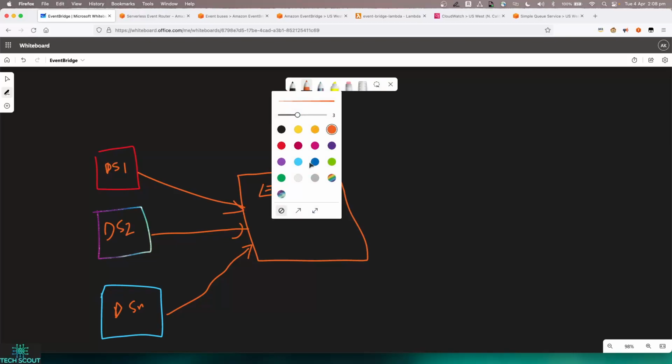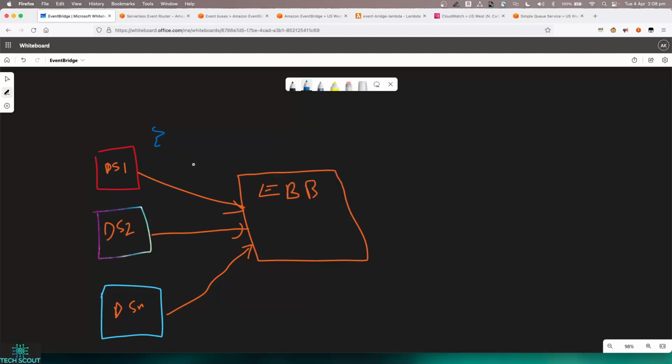So what happens is all the messages come in. Let's say for others, we have our message with whatever things, and then in the detail we say it is data set 1, and same goes for this.